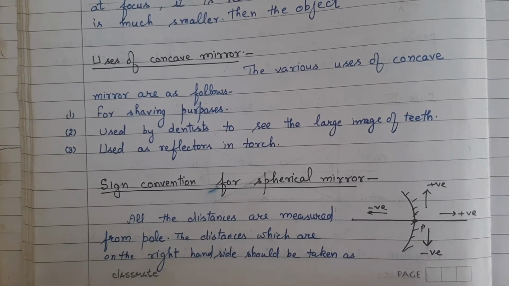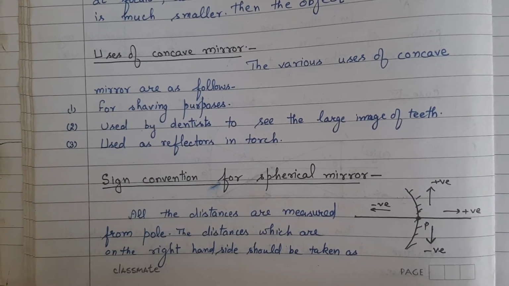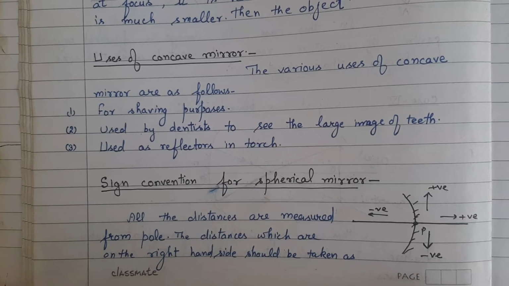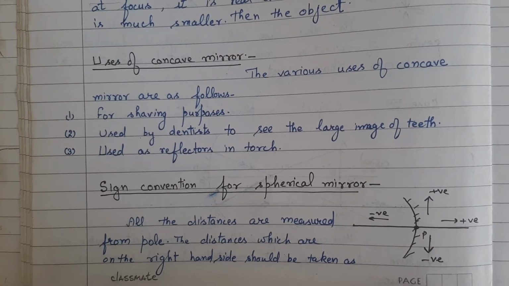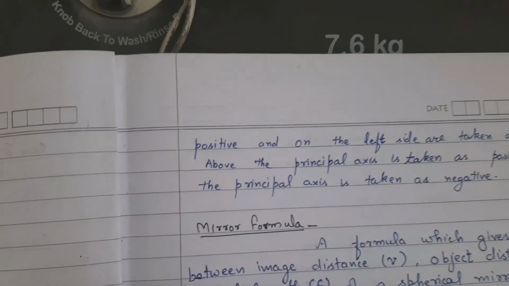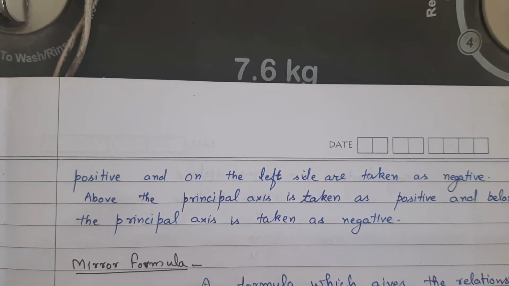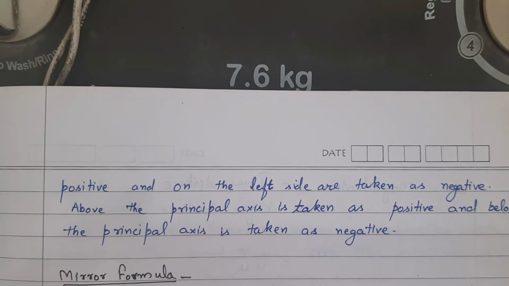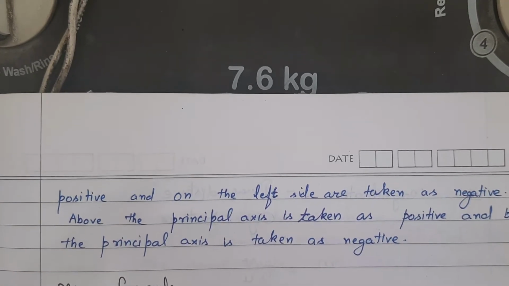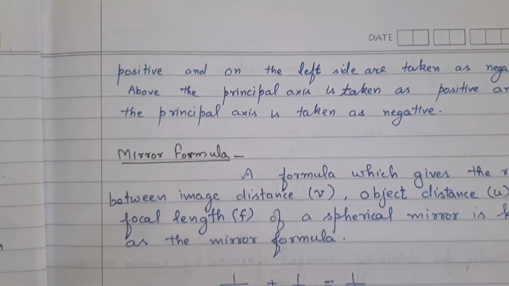Sign convention. Figure is shown. All the distances are measured from the pole. The distances which are on the right hand side should be taken as positive and on the left side are taken negative. Above the principal axis is taken as positive and below the principal axis is taken as negative.